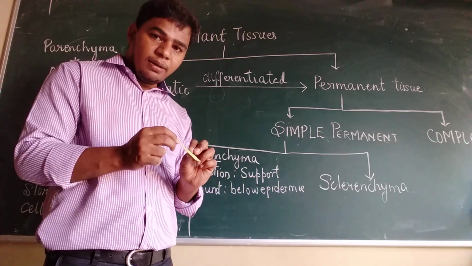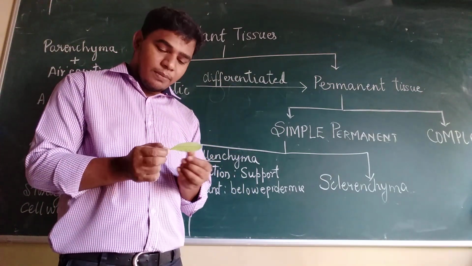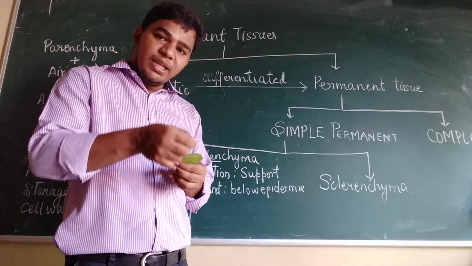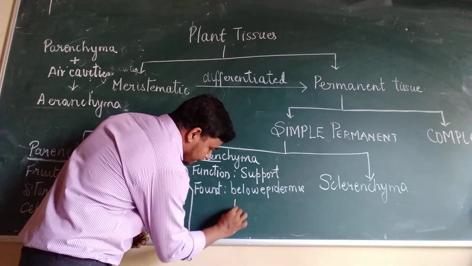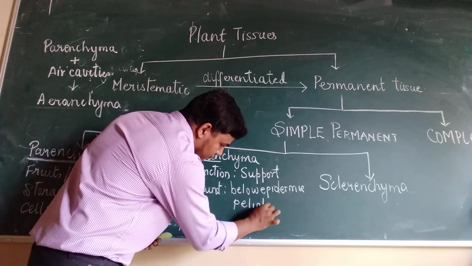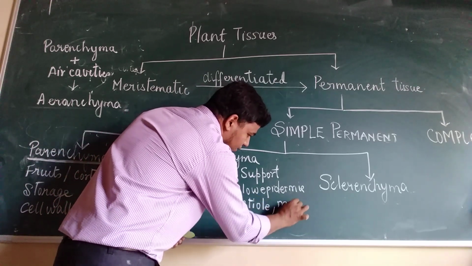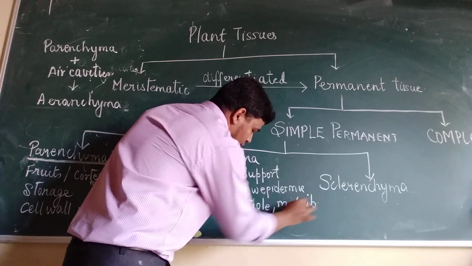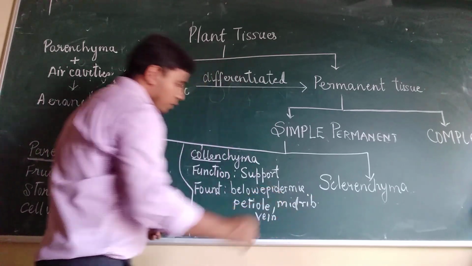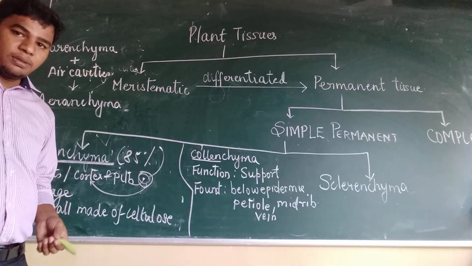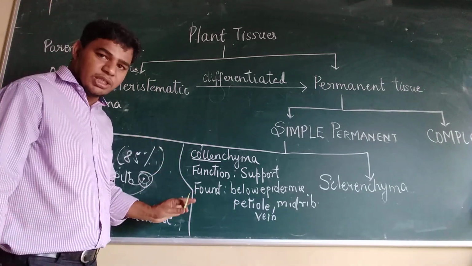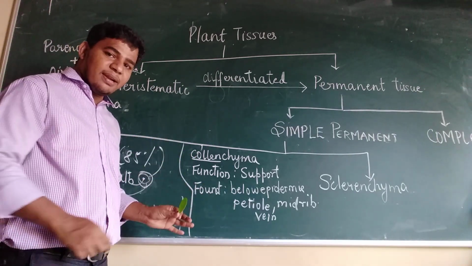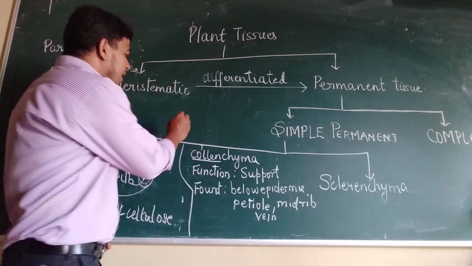You can also find chlorenchyma in the petiole, the midrib and the veins. So it is found below the epidermis in the petiole, midrib and veins. There are some cells which have chloroplasts and they also perform photosynthesis, but this is very rare. Now where are they present? It is present below the epidermis.